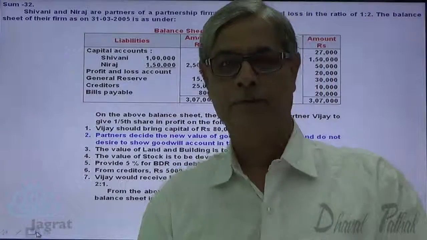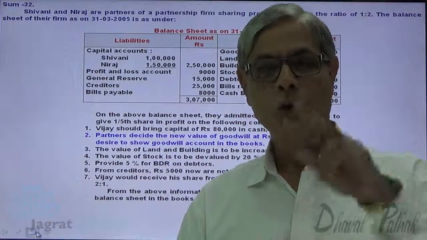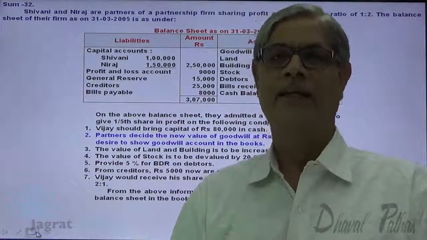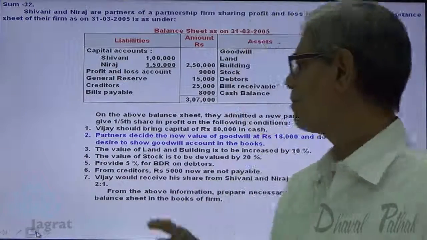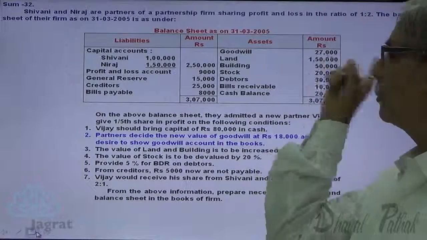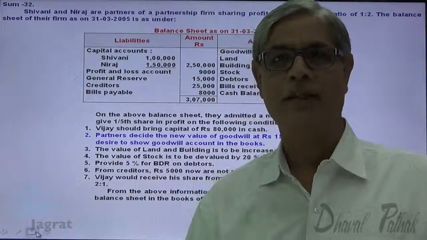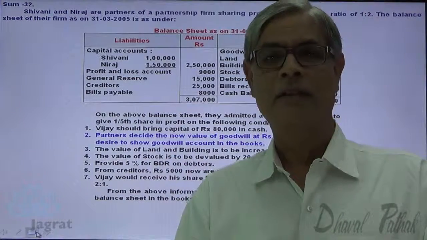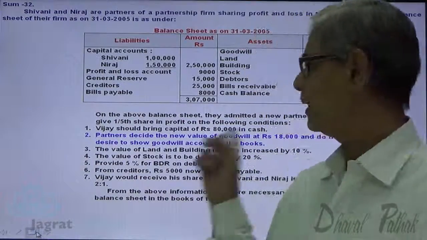Partners decide. Means how many partners decide? Old 2 partners and new partner Vijay. All the 3 of them decide that goodwill valuation should be considered only 18,000. The book value of goodwill is 27,000. All the 3 partners decided that at the time of admission the agreed value of goodwill is 18,000.